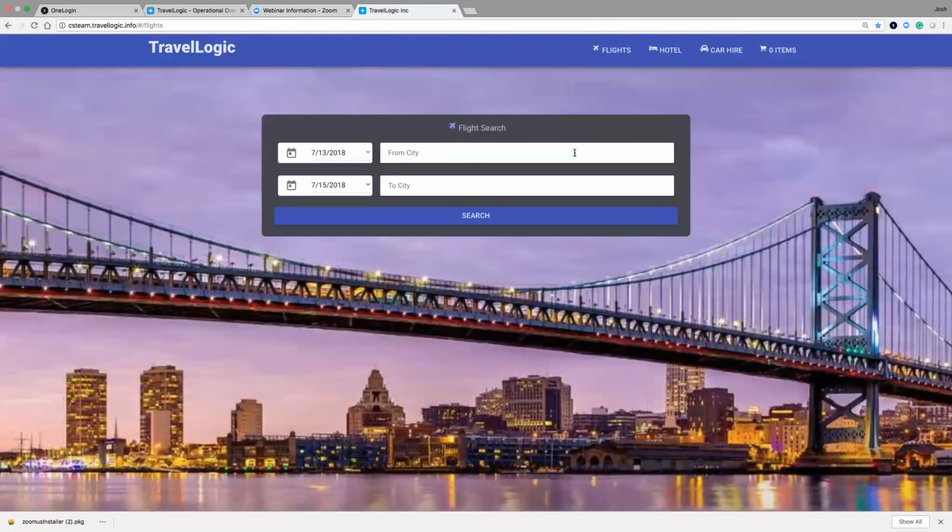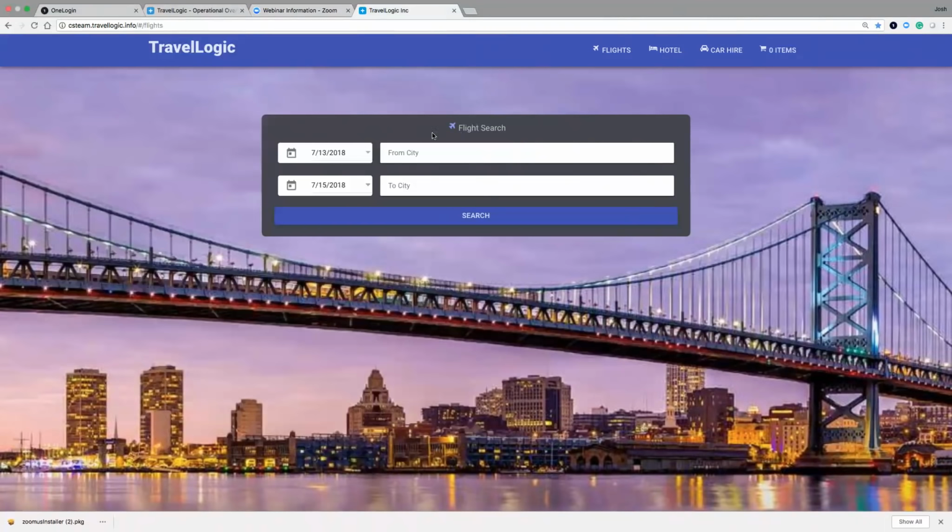And so what I want to show is a demonstration, and we're going to go through the scenario of using our fictitious company called Travel Logic. What this organization does is it's a travel agency, similar to if you go to a website like Expedia or any of those popular sites, and you would go in and book a car, book a flight, compare prices. I think you have all experienced that at some point. And that's the site we're going to use for today's scenario.